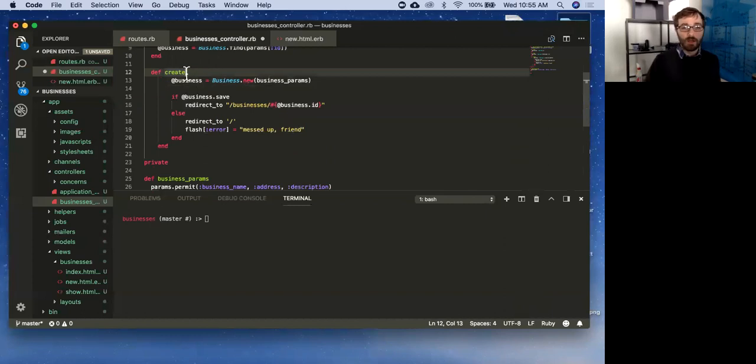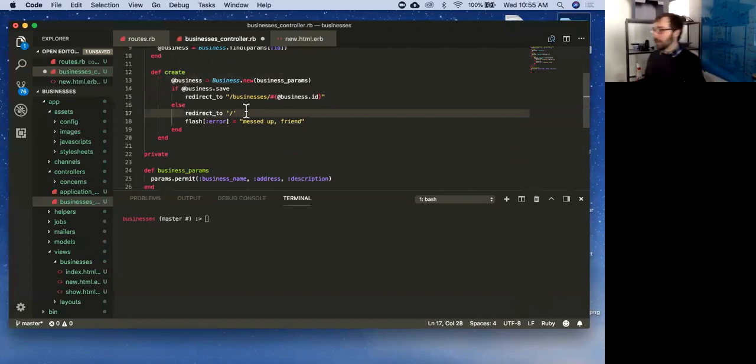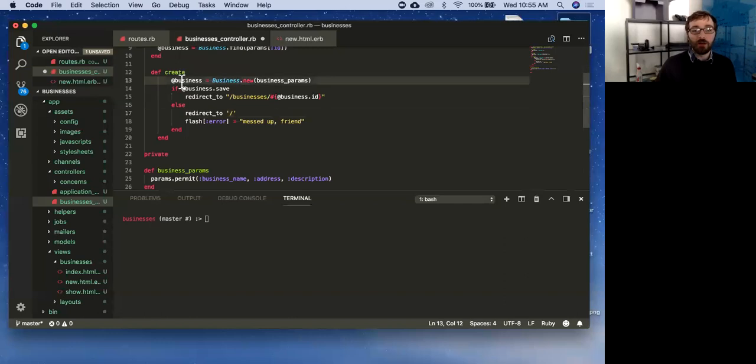Okay, so here's my action. I want to create a new business, right? So I'm going to call business.new. Remember, that's how I create a new resource, business.new. I'm passing it this thing called business params, which we will come back to.